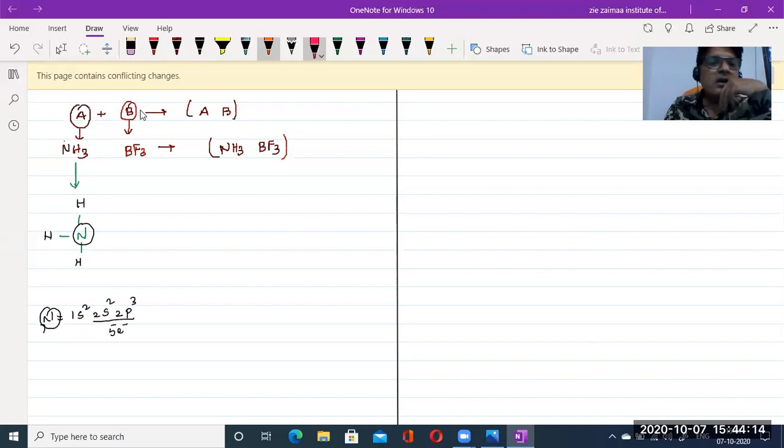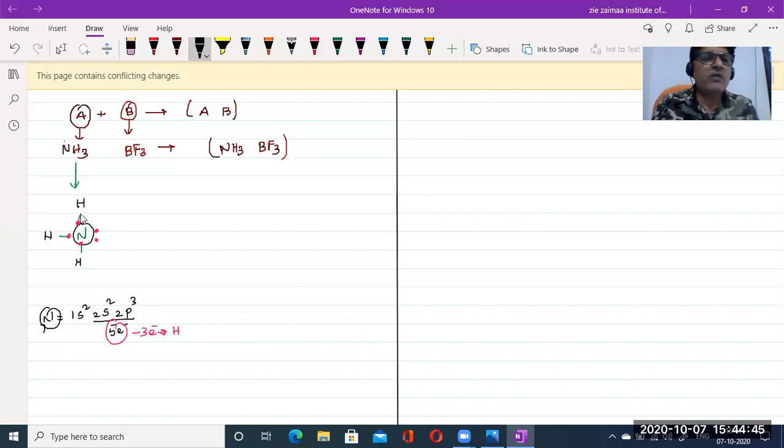So here, this nitrogen atom is surrounded by 1, 2, 3 hydrogens only. Out of 5 electrons, only 3 electrons are accommodated with the hydrogens. What about the remaining 2? The remaining 2 electrons remain as a lone pair. The hydrogen atom has only 1 electron in its outermost orbit. So in ammonia, the central atom nitrogen has 1 lone pair.